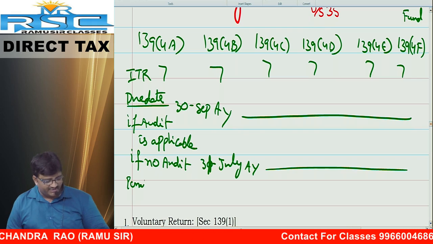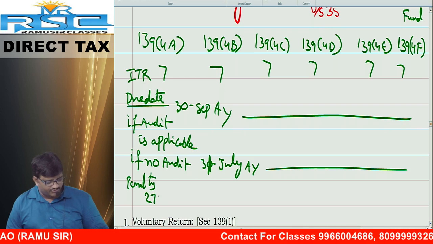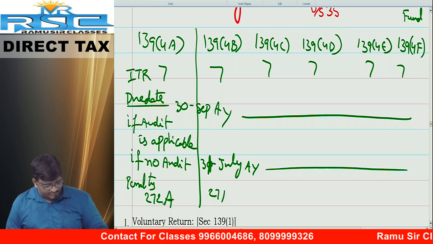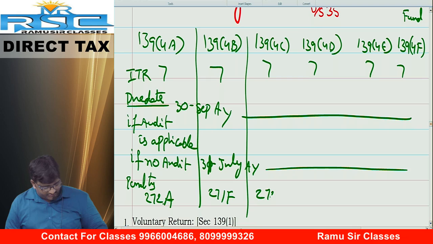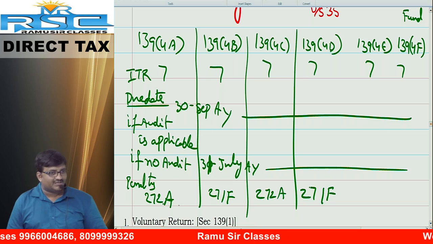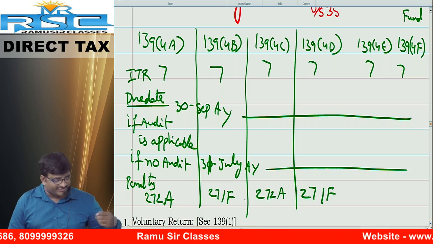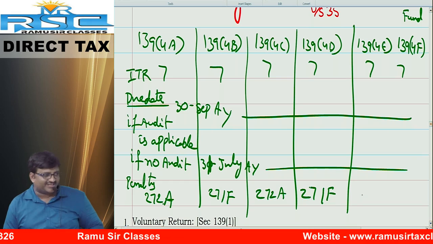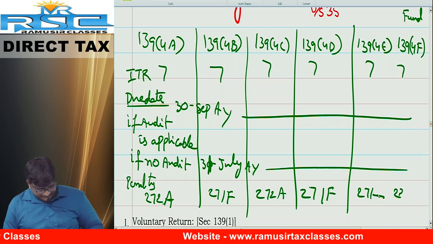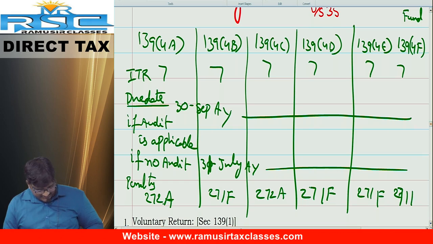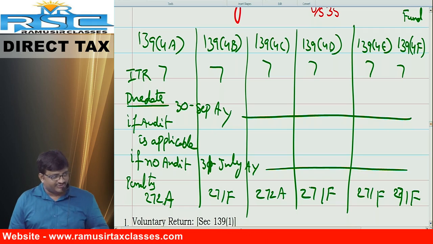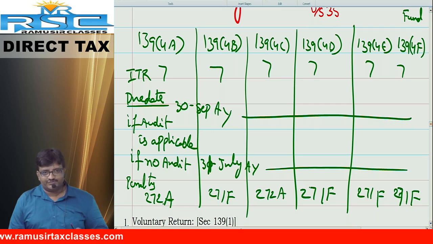Last one what you have to read? Penalty. Penalty how much? 272A. If not filed the return by this trust, 272A. Here 271F. Here 272A. Here 271F. Repeat. Correct? 272A, 271F. But for the last two, nothing is given. So 272A, 271F. Tell me, what is the penalty? 272A, 271F.